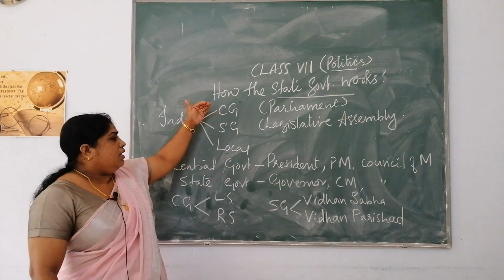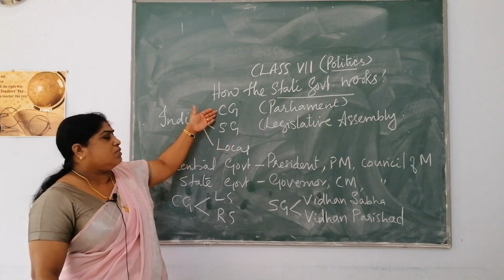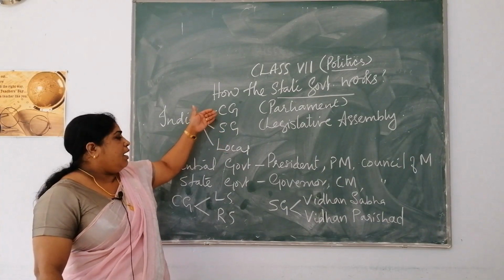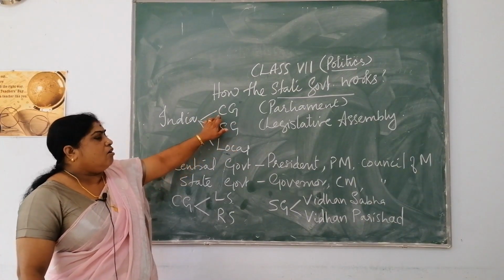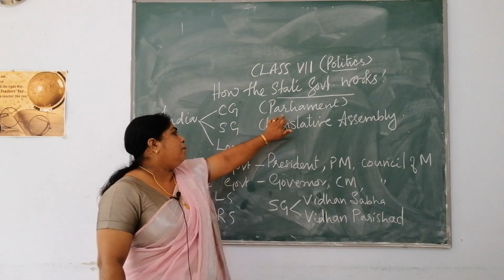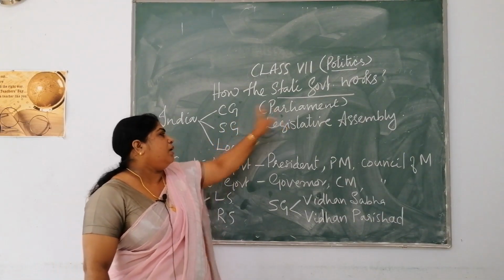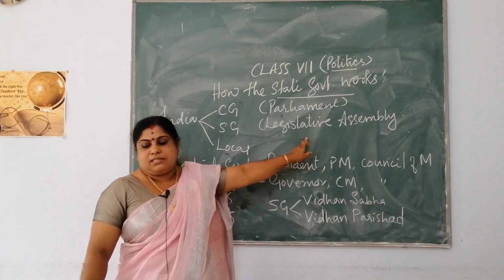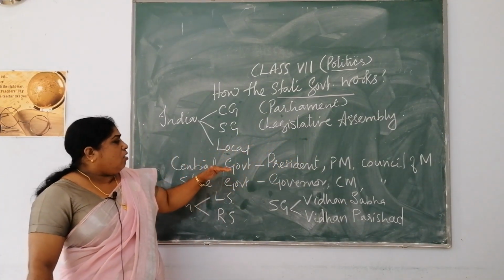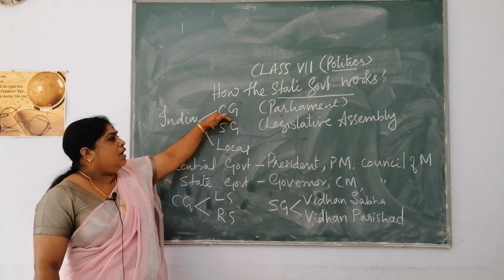Earlier we had only central government and state government with majority of powers given to state government, and local government is a recent introduction. The central government you call as parliament, and the state government is also called as a legislative assembly. Now, the function of the state government is almost similar to the central government.